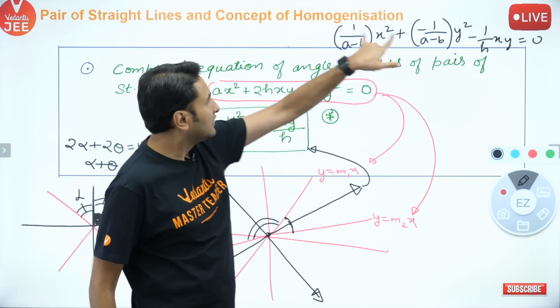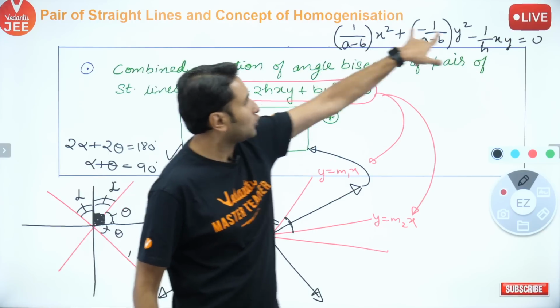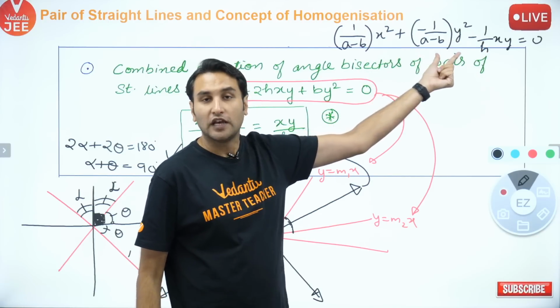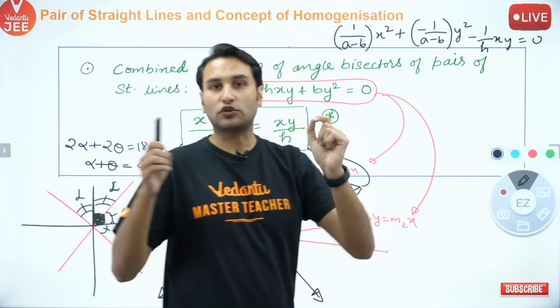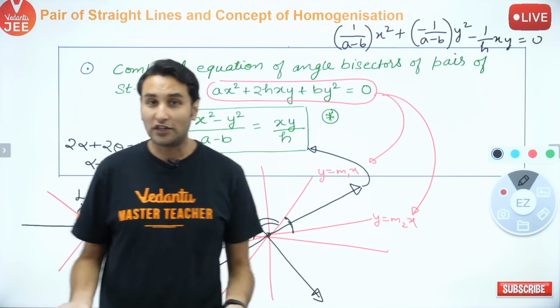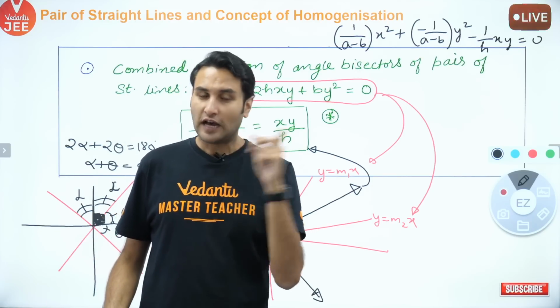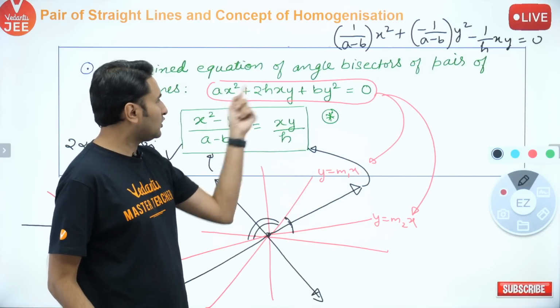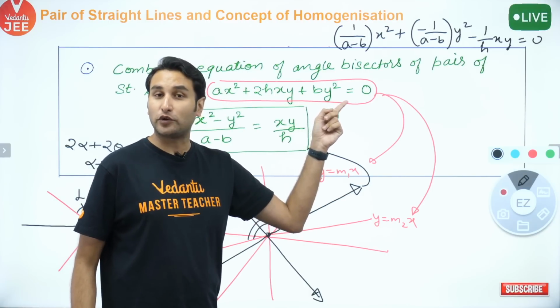In degree 2, बच्चों, what is the sum of the coefficients of x square and y square? This plus this कितना है? 0. हमने पढ़ा था थोड़ी देर पहले, याद है आपको? If a plus b is 0, then the lines are perpendicular to each other.